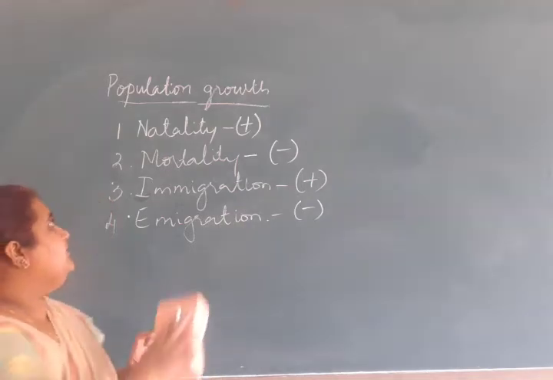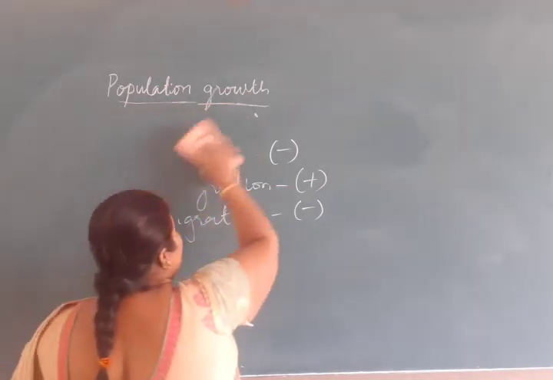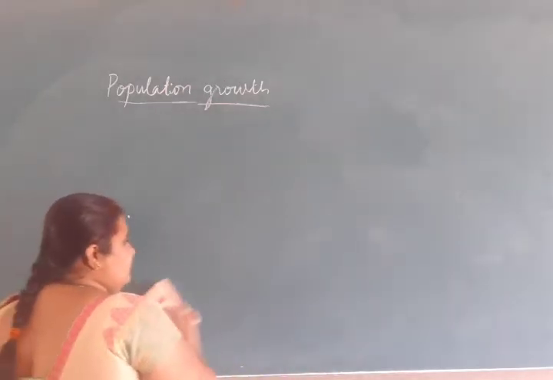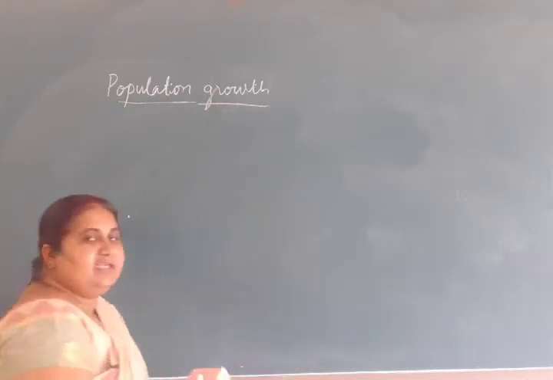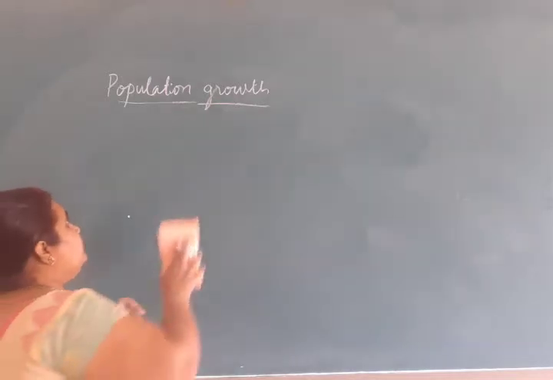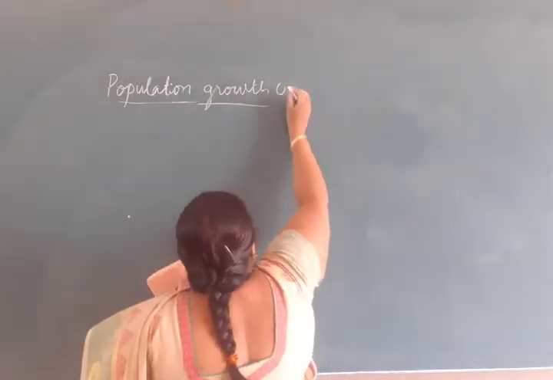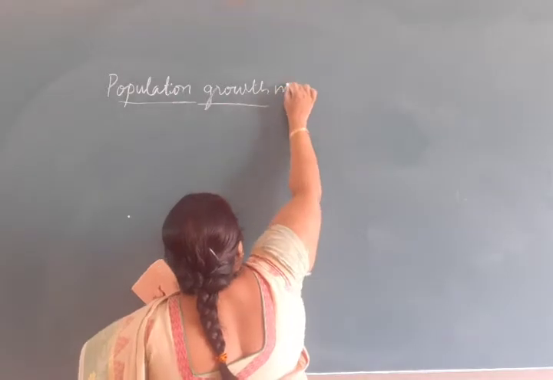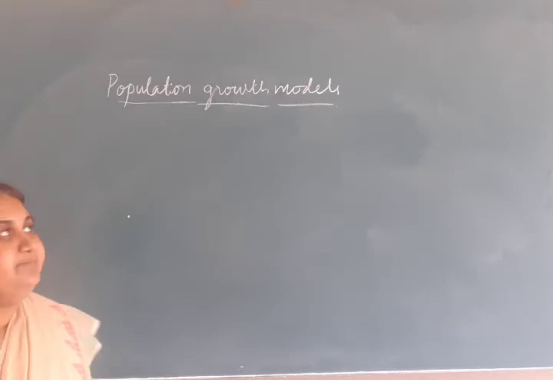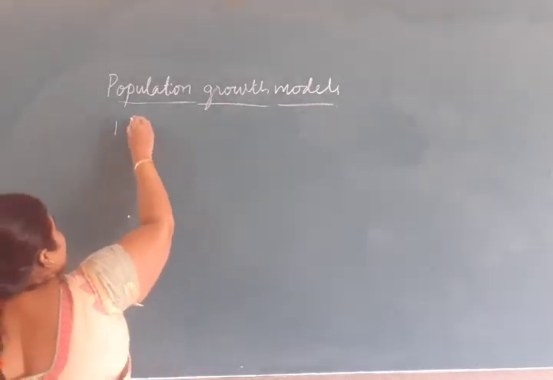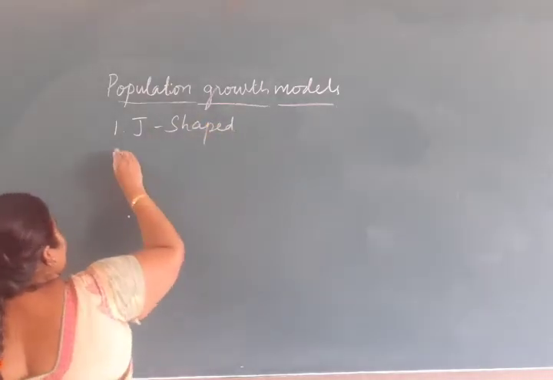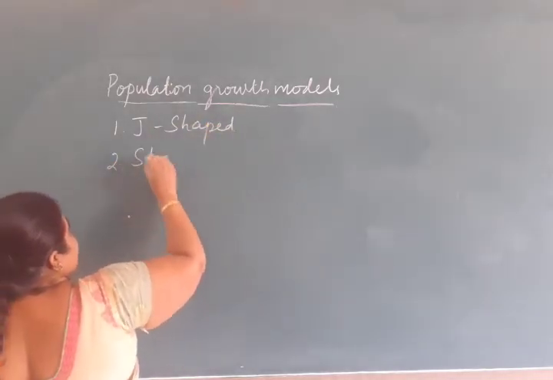Growth in any population takes place in a specific pattern, which we call population growth curves or population growth models.